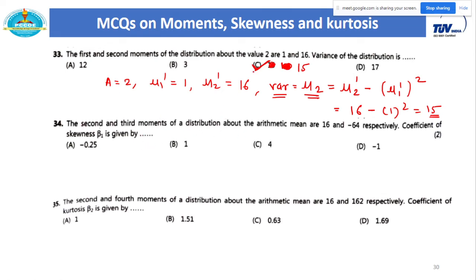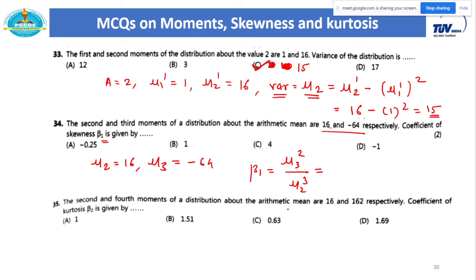Okay. Next, we have to focus more on what is given, whether the moment is given about a point or about a mean. Accordingly we have to select our formula. The second and third moments of a distribution about the mean are given. Second is 16 and third is minus 64, and we have to calculate beta 1, the coefficient of skewness. What is that formula? mu3 square by mu2 cube.